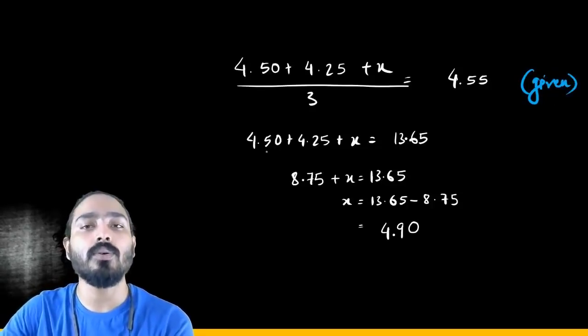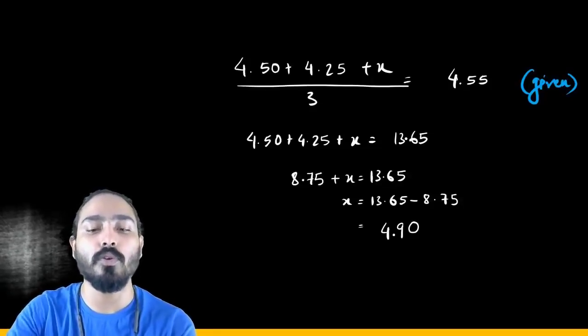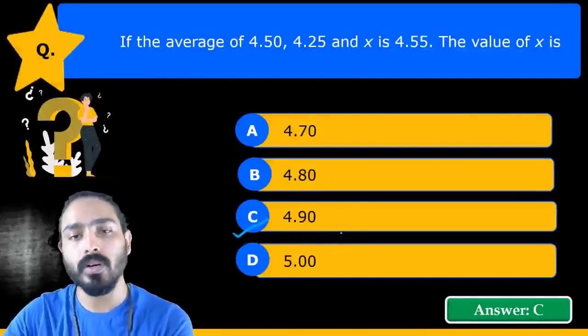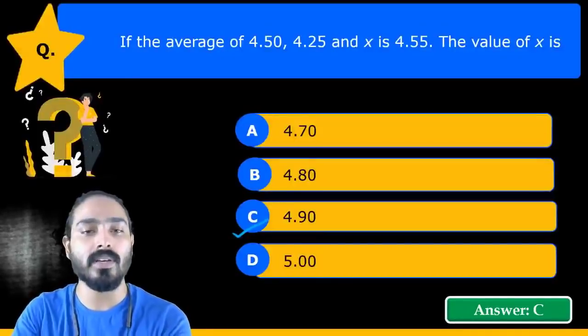Now try to solve this out. So 3 multiplied by 4.55 becomes 13.65. And if you try to solve it out, you will get x is equal to 4.90. This question is a repeated question from the previous GTSE. Okay. So I think you might have solved this again.